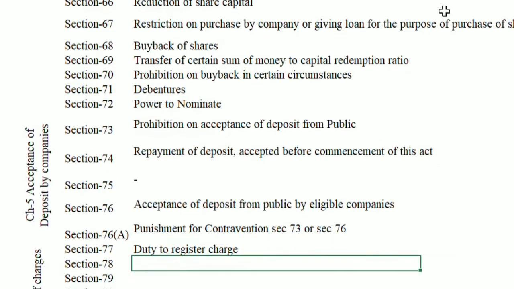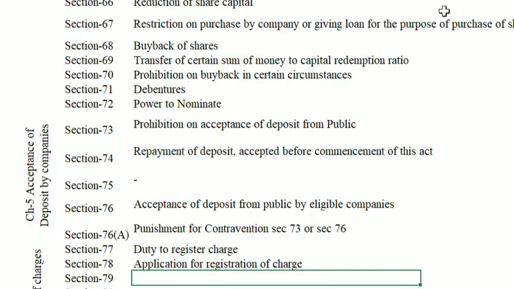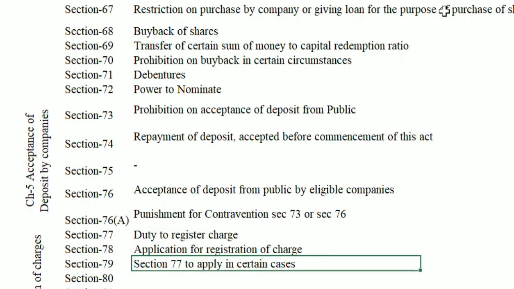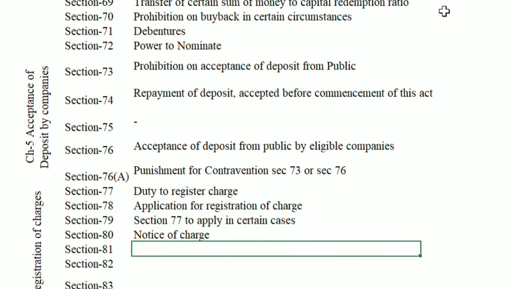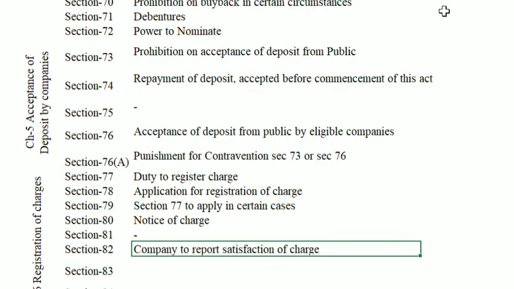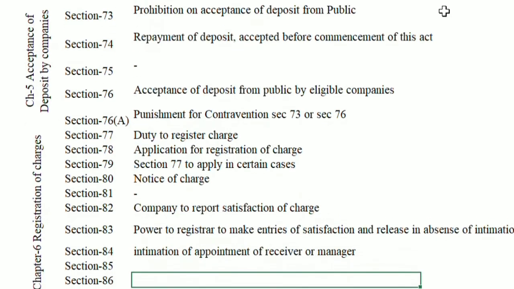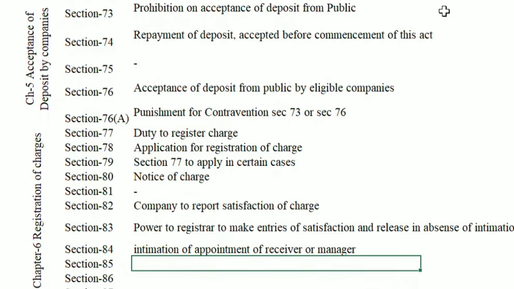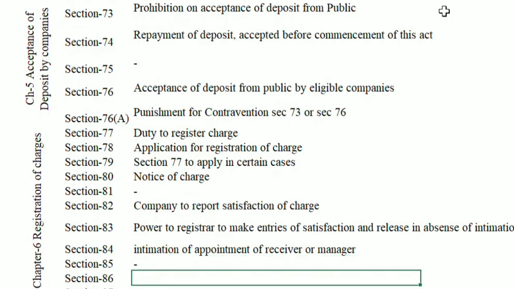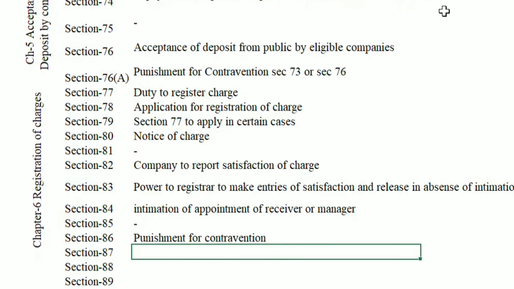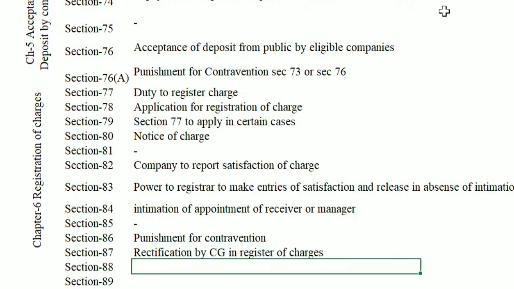Section 77 Duty to register charge. 78 Application for registration of charge. 79 Section 77 to apply in certain cases. 80 Notice of charge. 81 Omitted. 82 Company to report satisfaction of charge. 83 Power of registrar to make entries of satisfaction in absence of intimation. 84 Intimation of appointment of receiver or manager. 85 Omitted. 86 Punishment for contravention. 87 Rectification by Central Government in register of charges.